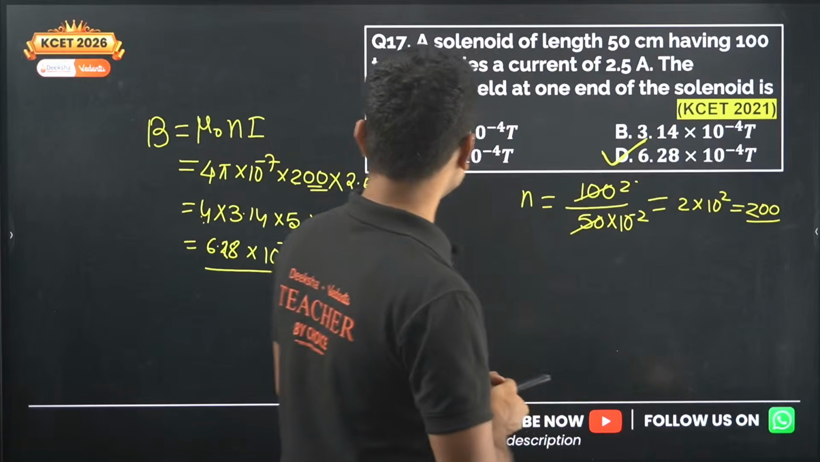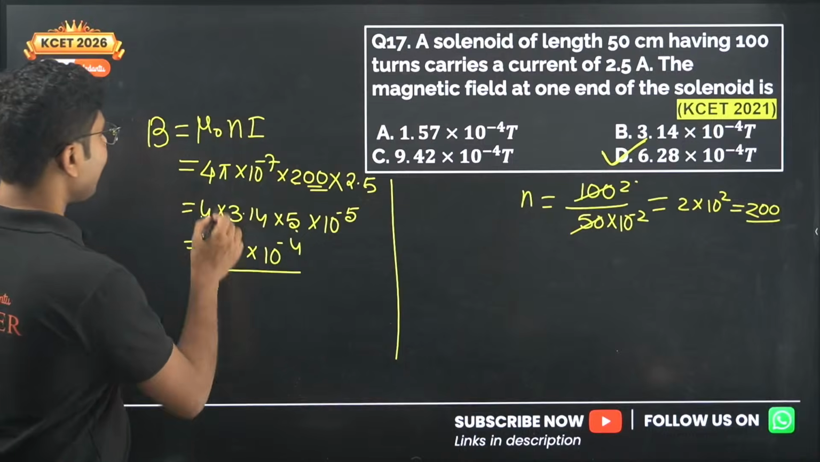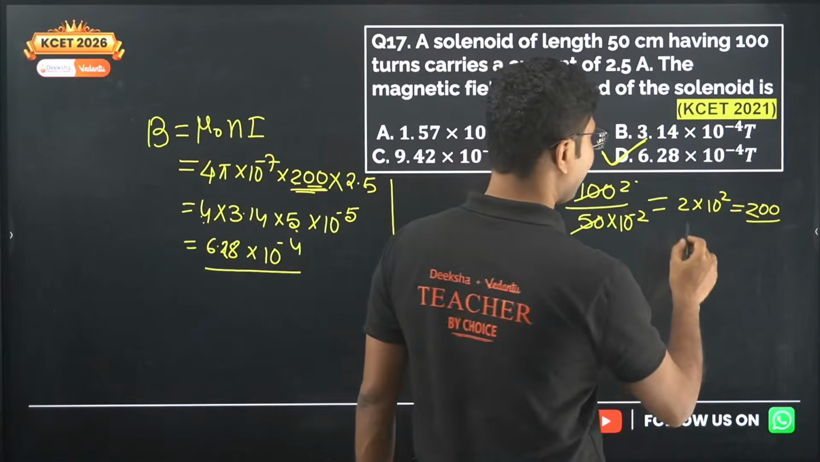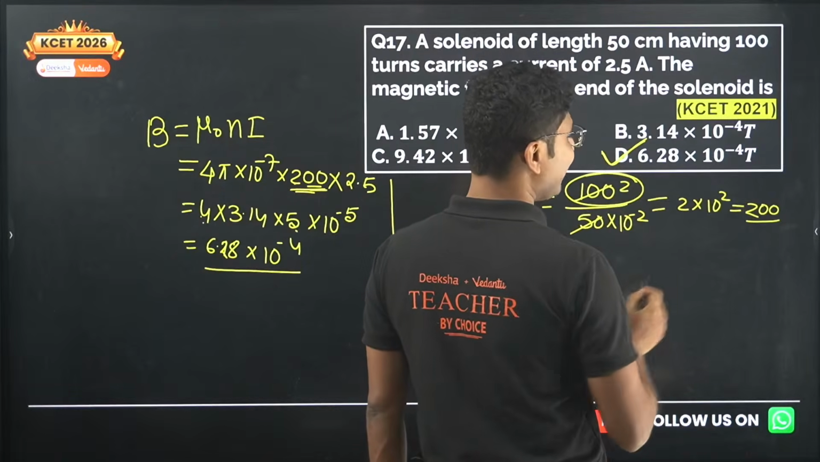B17. No, not B, it will be D. Okay, maybe you have missed this 200. Okay, so I understood what happened. Instead of using 200, you have used 100.